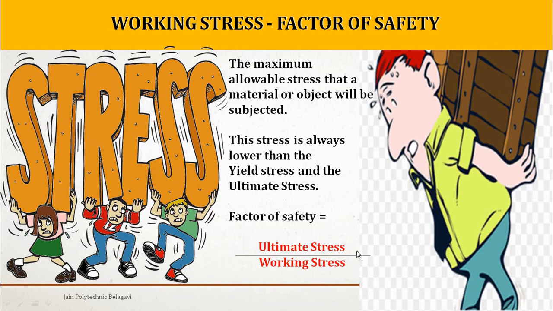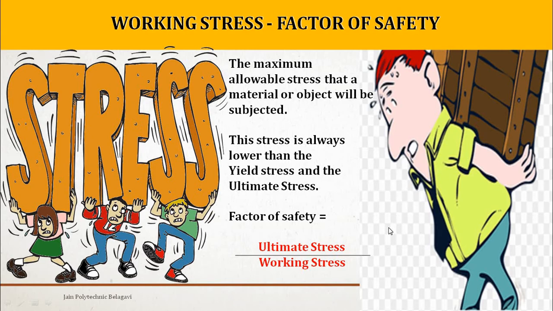Say now the ultimate stress is 100 and the working stress is 200, right? So what will be the factor of safety? 0.5, right? So it is exceeding. You should not consider it like that; it should be lesser. The working stress should always be less. Try to maintain it less than the ultimate stress.